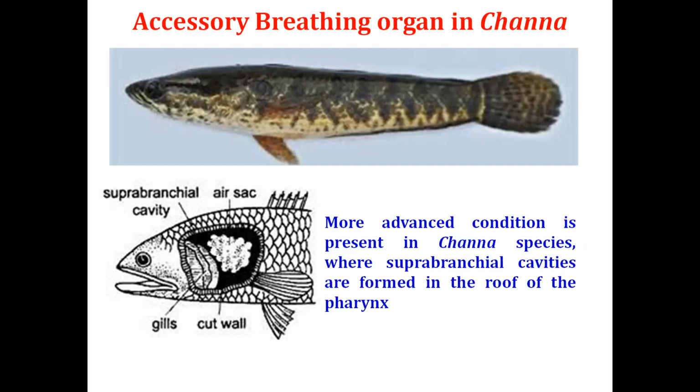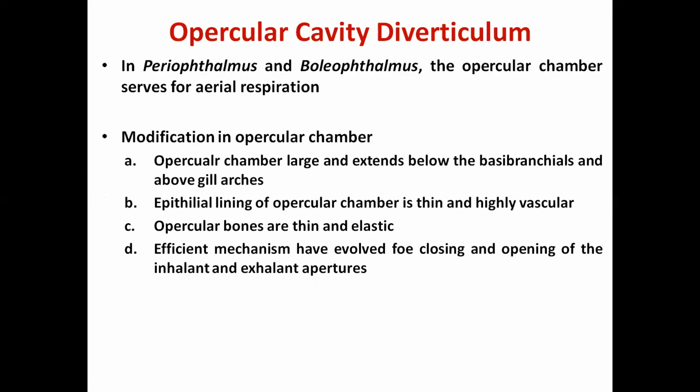This air sac is highly vascular. So when the fish engulfs air, it goes to the air sac, and here the gaseous exchange takes place.